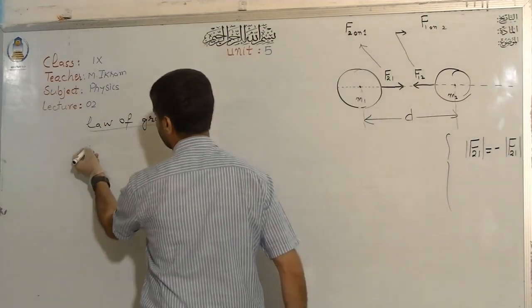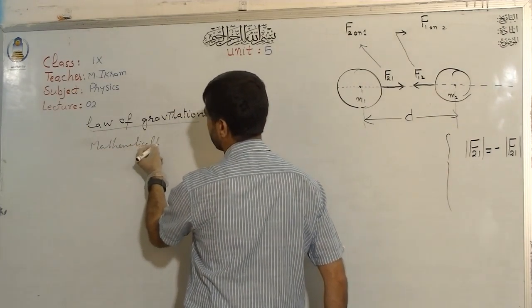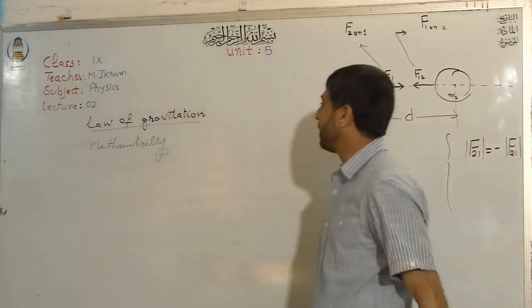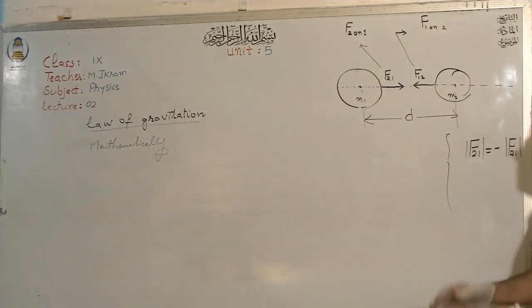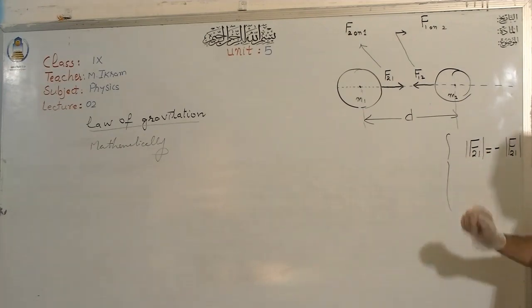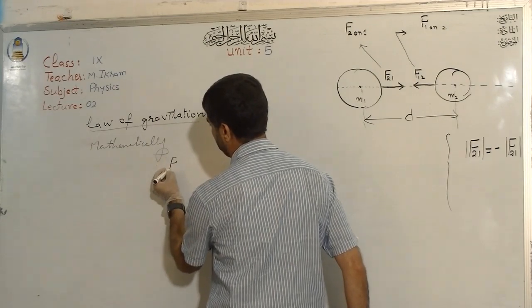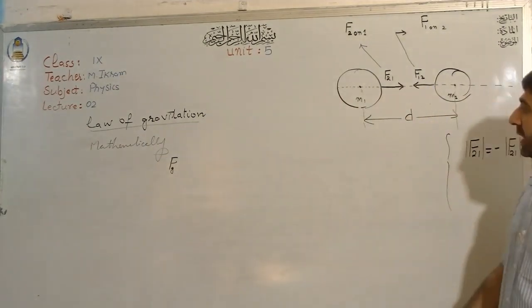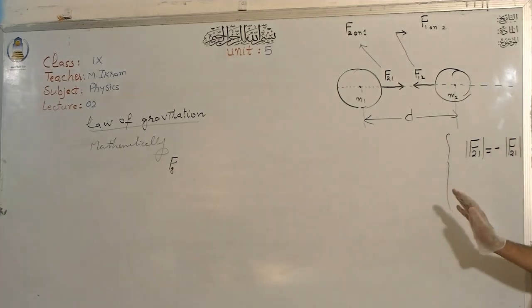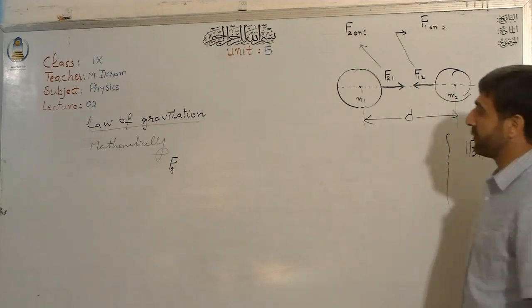Mathematically, we can write Newton's law of gravitation as he explained: if I denote the gravitational force by Fg, this gravitational force is directly proportional to the product of the masses of the two bodies.